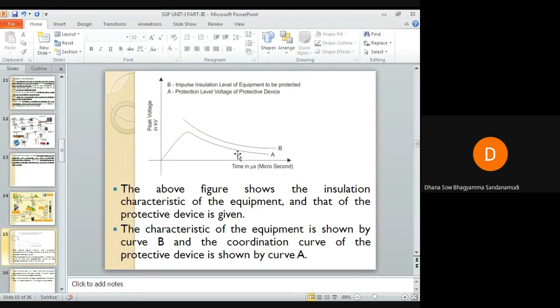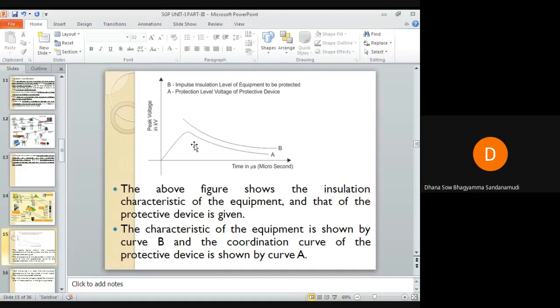So what is the purpose of the protective device? If faults occur, it should stand in front of the equipment and fight with that fault. In general words I am telling. The purpose of whatever protective devices we are using is to protect the equipment from faults.